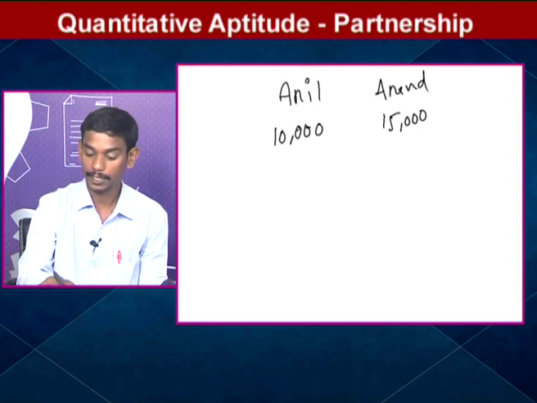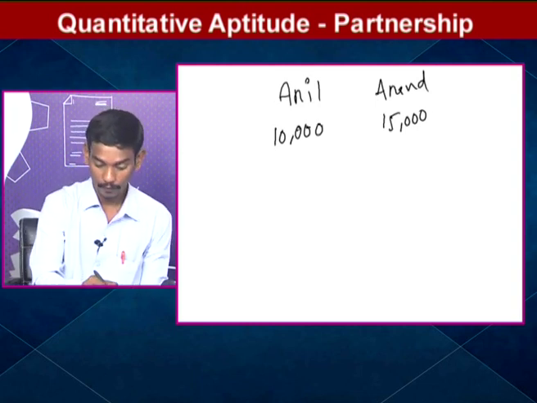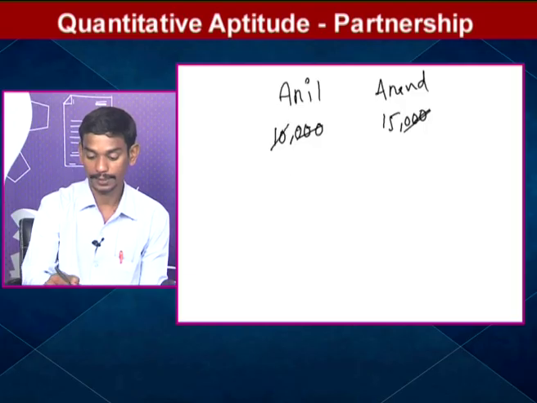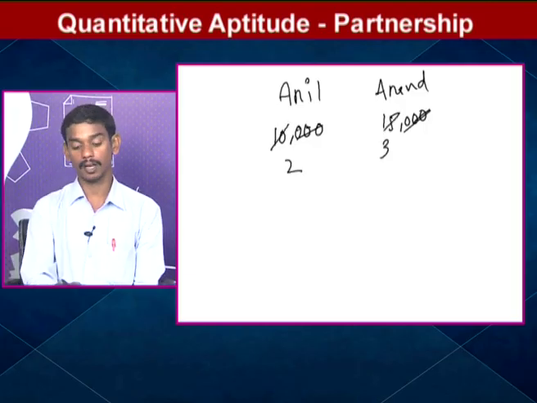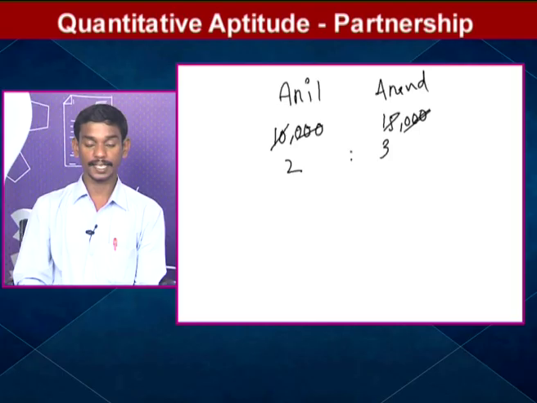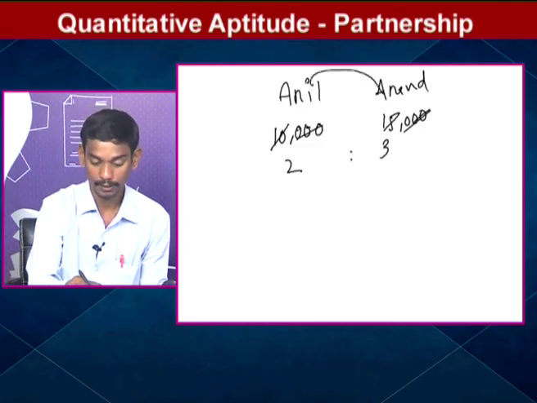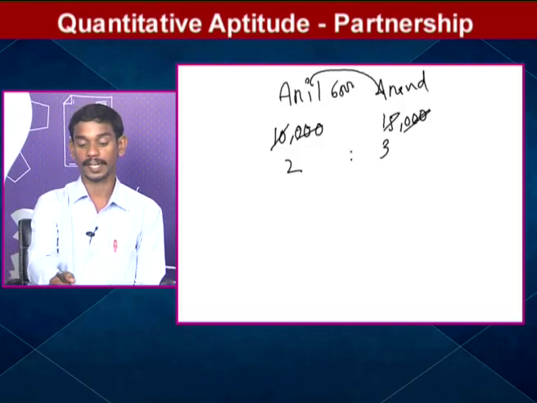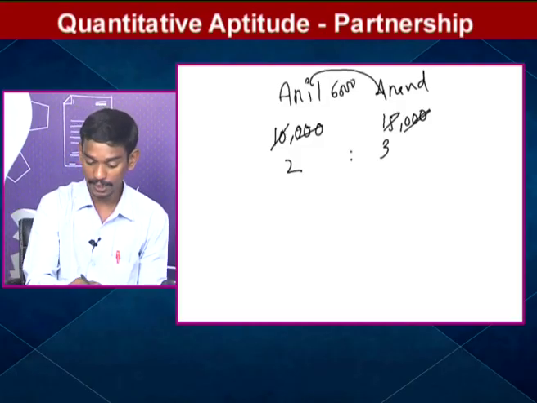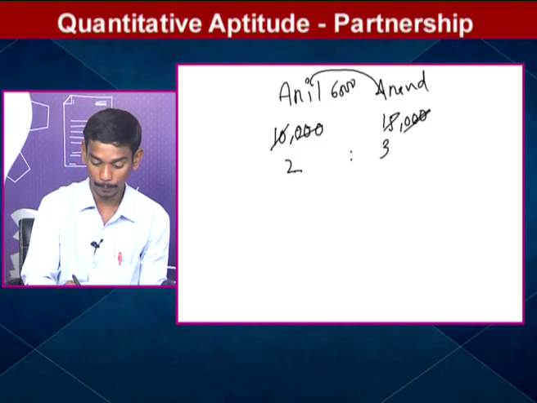The 3 zeros will cancel. 5 2s are 10, 5 3s are 15, so it is a 2:3 ratio. This is the profit ratio. Already here one clue is given: the difference between the profits of Anil and Anand is 6,000. How many parts difference is there? 1 part.